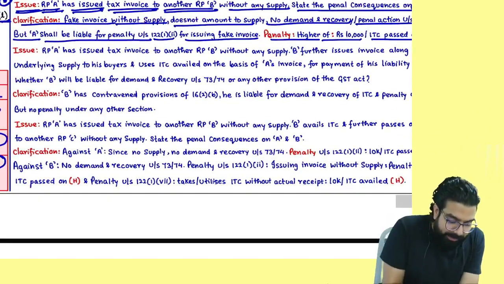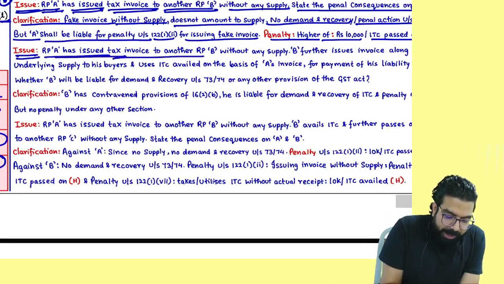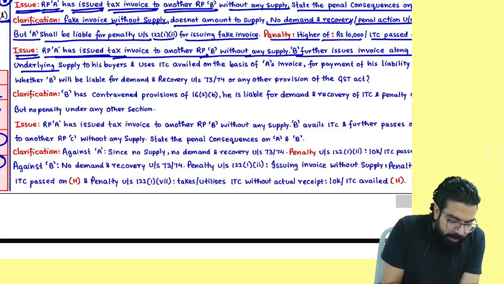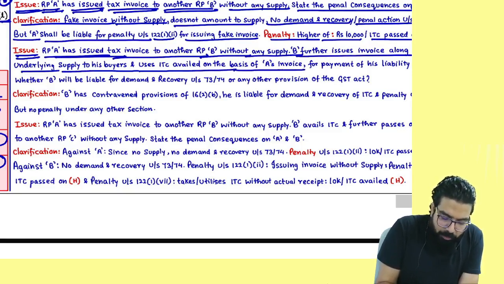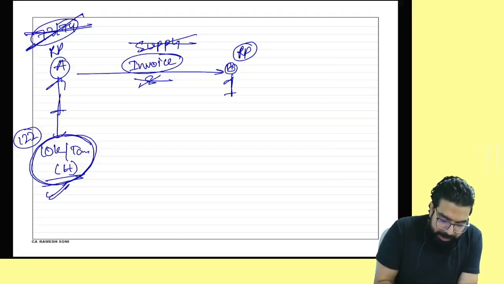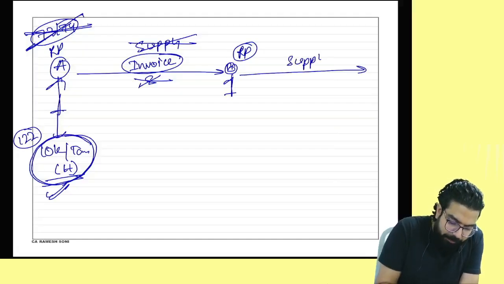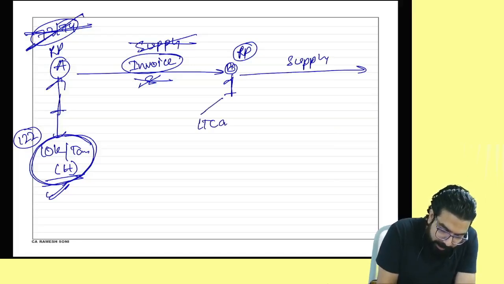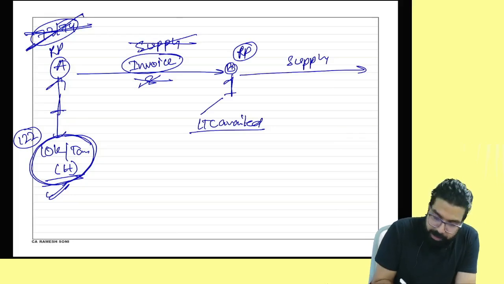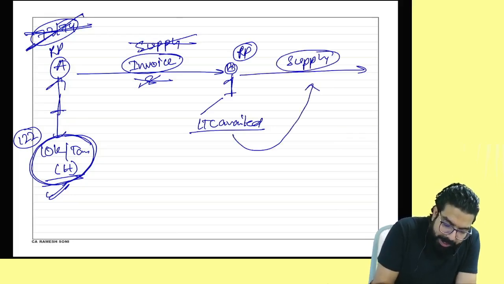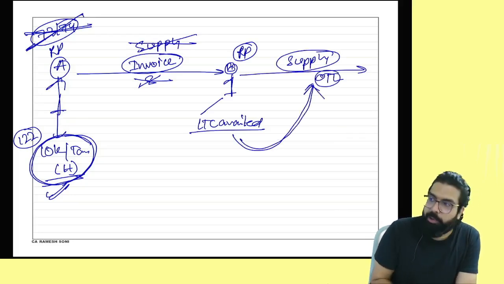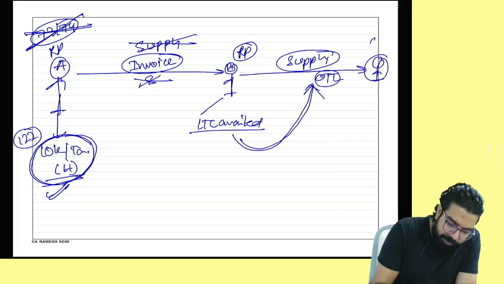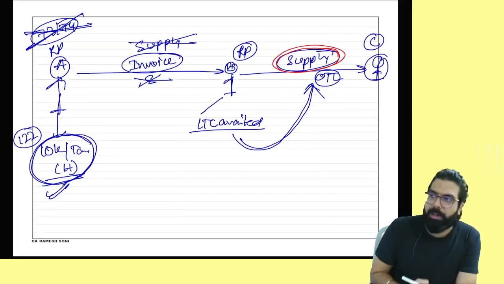Everyone over here now. The next issue: registered person A has issued to another registered person B one invoice without supplying. B has further issued an invoice along with the supply to his buyer and utilizes the ITC on the basis of A's invoice for the payment of the liability. What did B do? B went and actually did a supply. People here, ITC availed on the basis of a bogus invoice. And then he used the ITC to pay the tax on the supply, for the output tax liability. And then he went and supplied to whom? C.